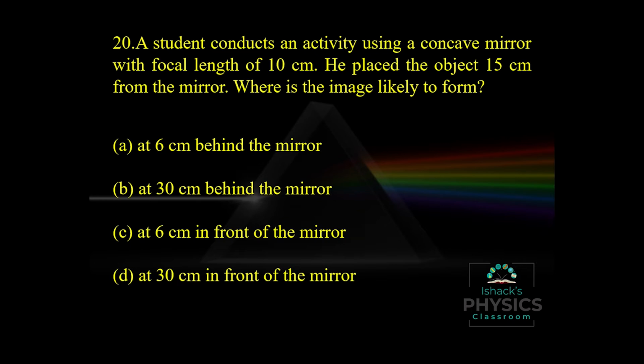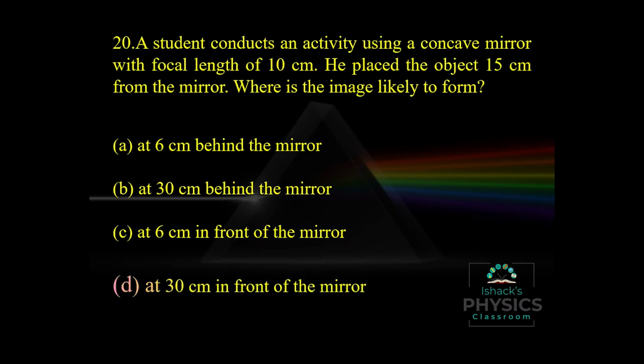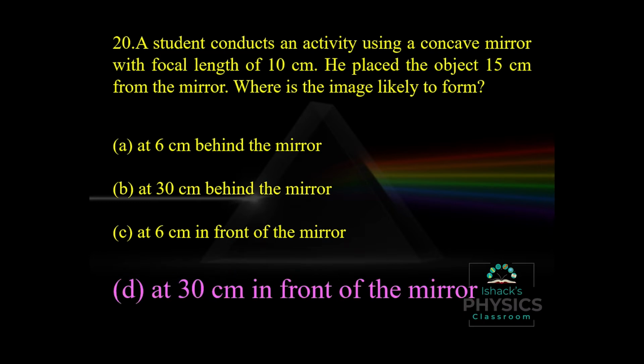We all know that the focal length is 10 and the object distance is 15. That means the object is placed between f and 2f, or f and c. So if it's placed between f and c, the image is beyond 2f, beyond c. That means beyond 20 centimeters. So we have two options, B and D, beyond 20. But we are picking option D because the image formed in case of a concave mirror when it's placed between F and C is real. That means in front of the mirror. So without the calculations, we can simply find the option by knowing the nature of the image.